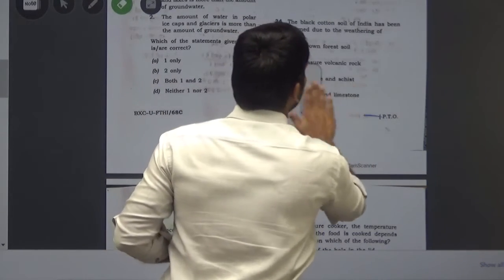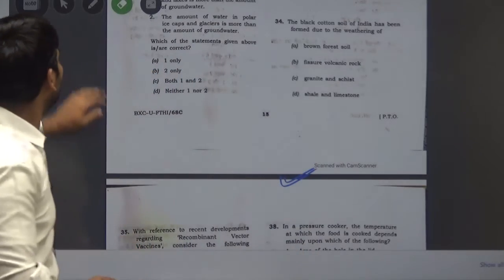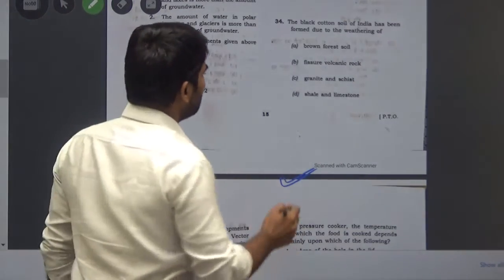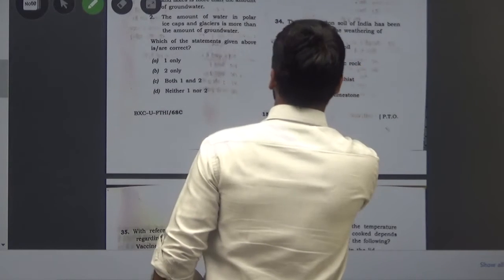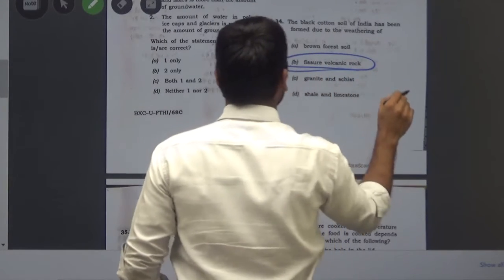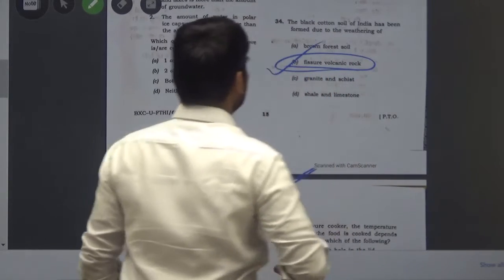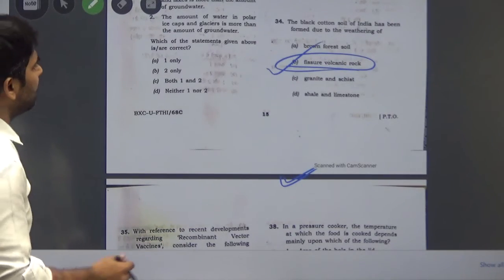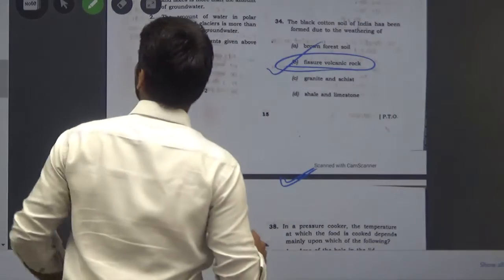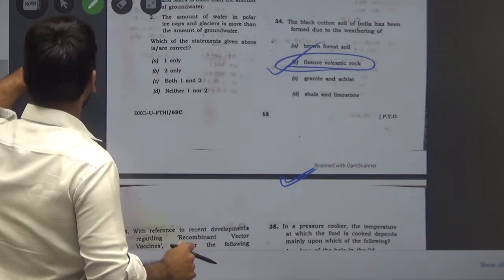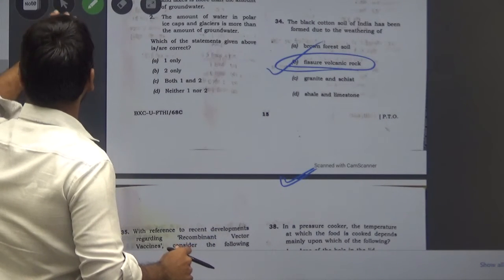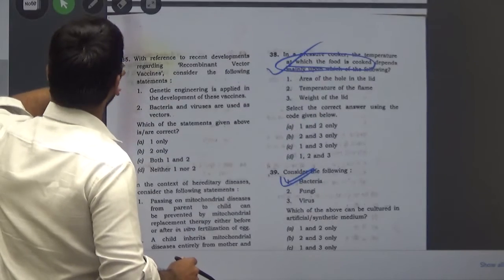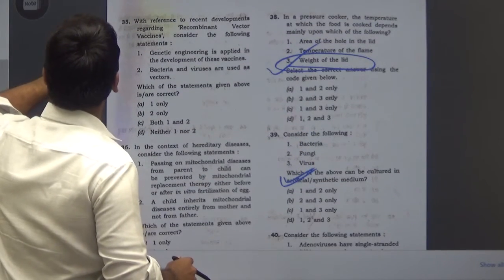The black cotton soil of India has been formed due to, yes, we know the black soils are formed because of this volcanic eruptions, the fissures of volcanic rock. So the option is B, comparatively it is easy. Now the next question is question number 35.